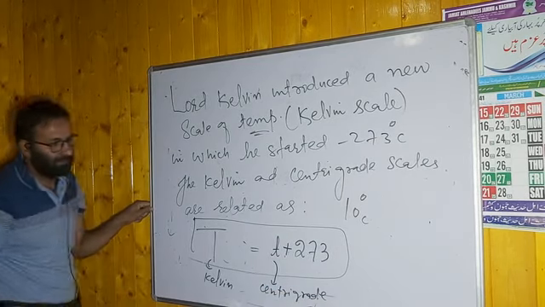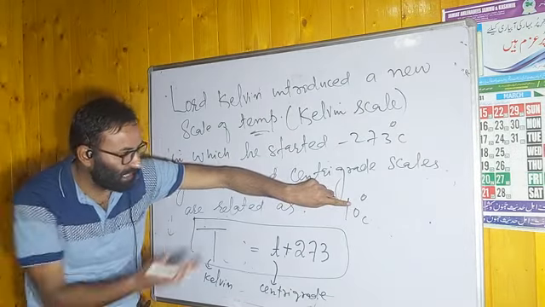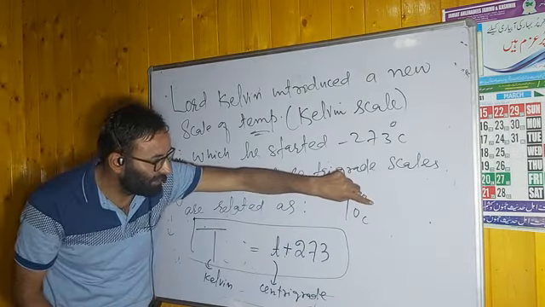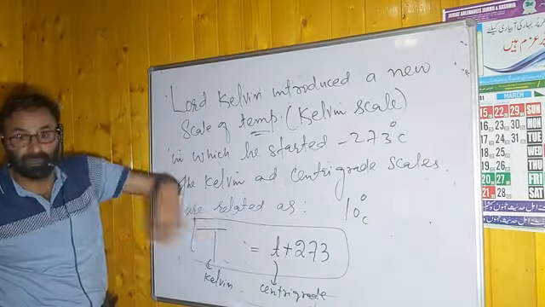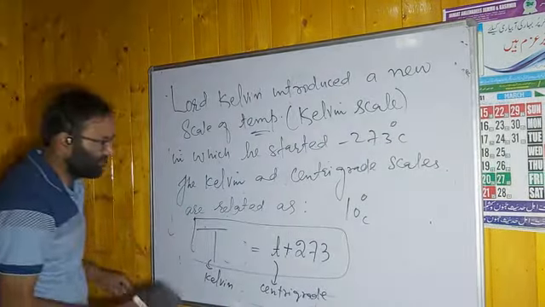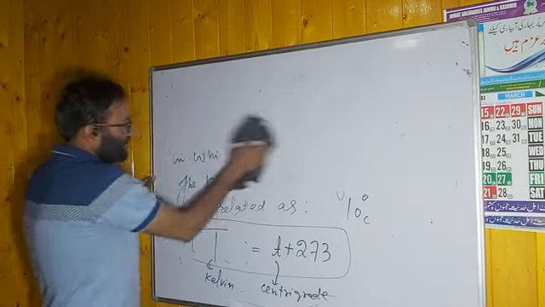Remember this point. If you have to convert 10 degrees Celsius, how can you convert it into Kelvin? You have to add 273. If you have to convert Kelvin into degrees Celsius, you have to subtract 273. It is simple. You know these things. Now we have an important point here.